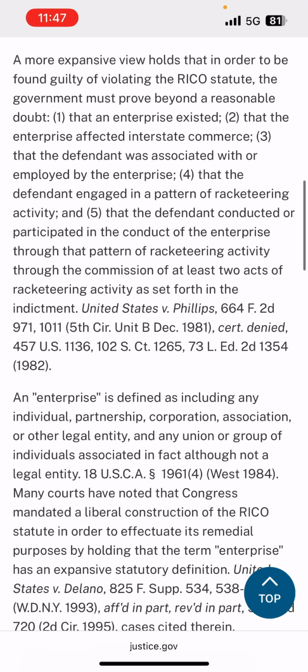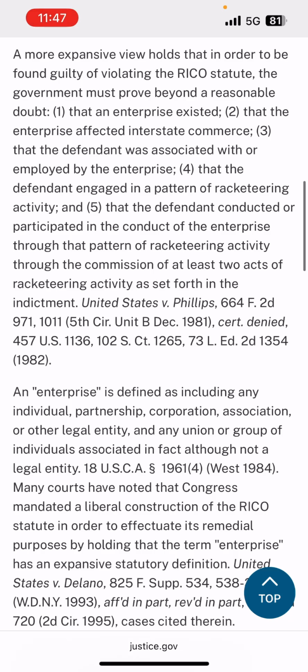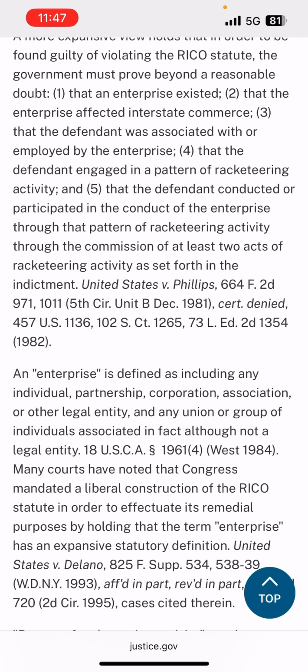A more expansive view holds that in order to be found guilty of violating the RICO statute, the government must prove beyond a reasonable doubt: 1. that an enterprise existed, 2. that the enterprise affected interstate commerce, 3. that the defendant was associated with or employed by the enterprise, 4. that the defendant engaged in a pattern of racketeering activity, and 5. that the defendant conducted or participated in the conduct of the enterprise through the pattern of racketeering activity, through the commission of at least 2 acts of racketeering activity, as set forth in the indictment. United States v. Phillips, 664.